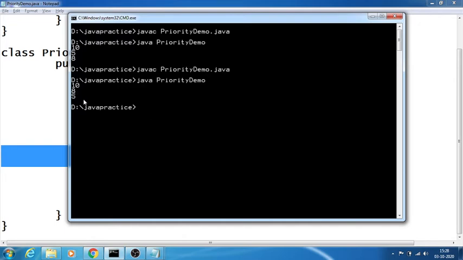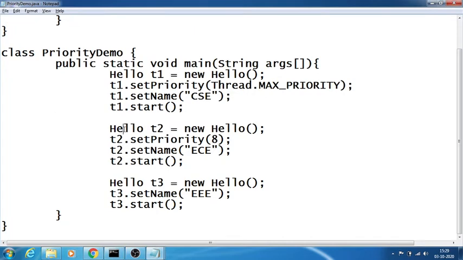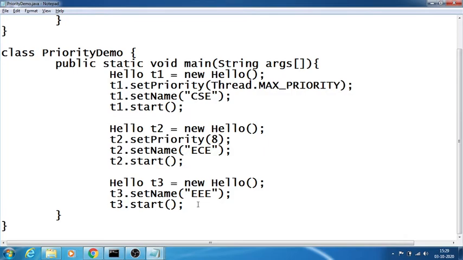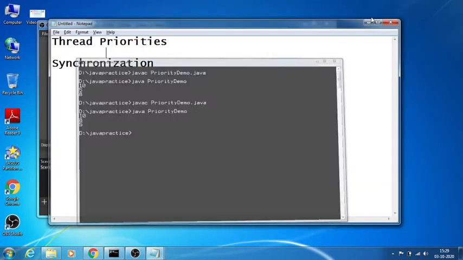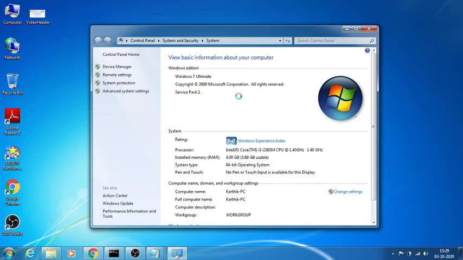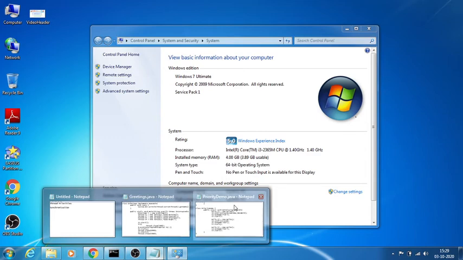It means by default my scheduler will run in a random fashion. I cannot guess which will be first, because even though I set priority, the scheduler will always print in a random fashion. This is the main reason, because every machine will have multiple processors. If you minimize this and look at the desktop, click on properties, and it is something like an i3 processor, so mostly you'll have multiple processors, and each processor may have different settings.